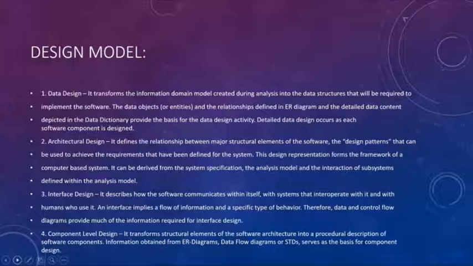The next is architectural design. It defines the relationship between the major structural elements of the software. The design patterns that can be used to achieve the requirements have been defined for the system. This design represents the framework of a computer-based system. It can be derived from the system specification, the analysis model, and the interaction of the subsystems defined within the analysis model. The next one is interface design.